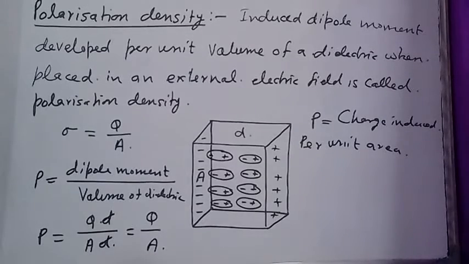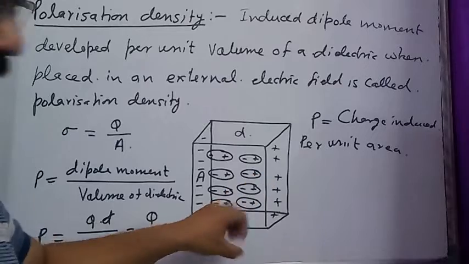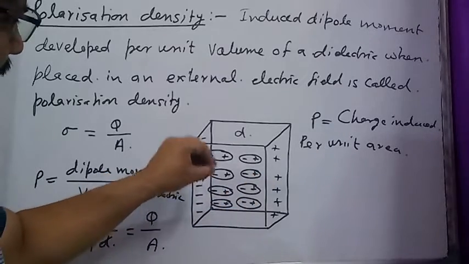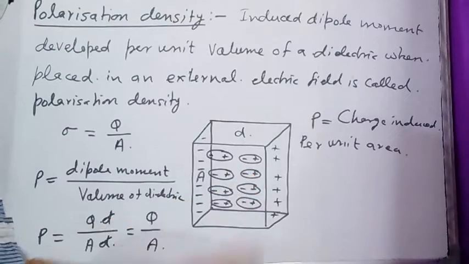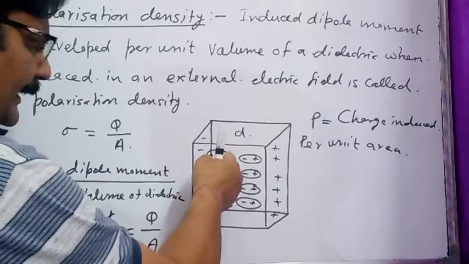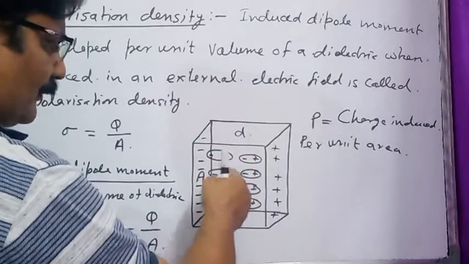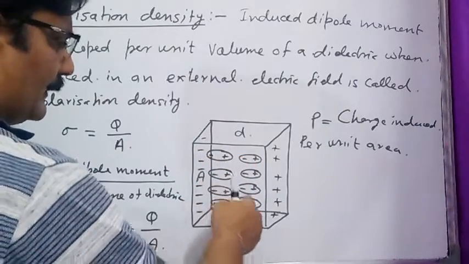Students, see in this part of the video, any type of dielectric when placed in an external electric field is going to polarize, whether it is a polar dielectric or a non-polar dielectric. If the dielectric is a polar dielectric, its molecules align themselves according to the direction of the external electric field.